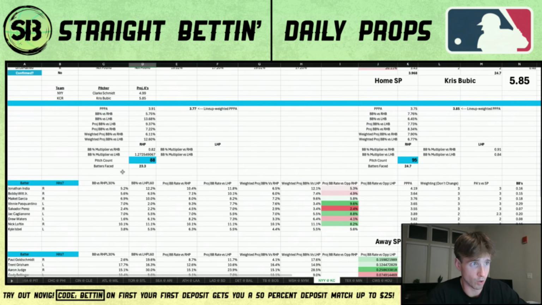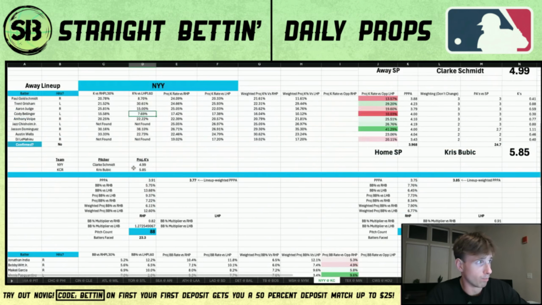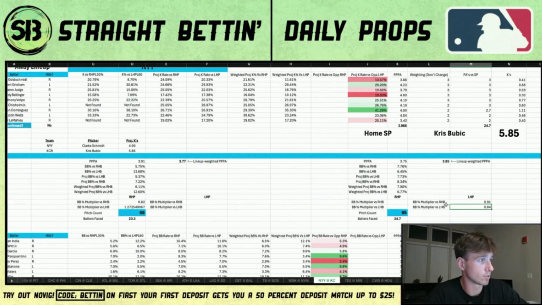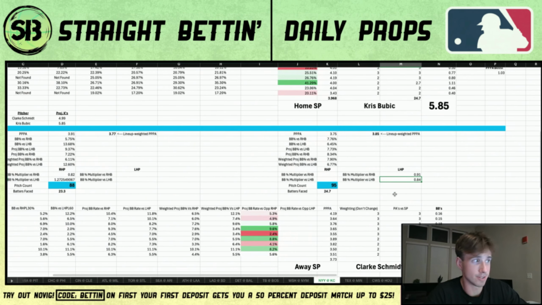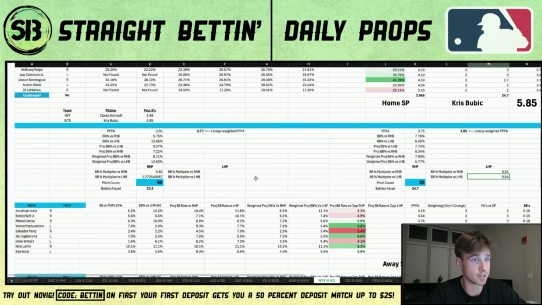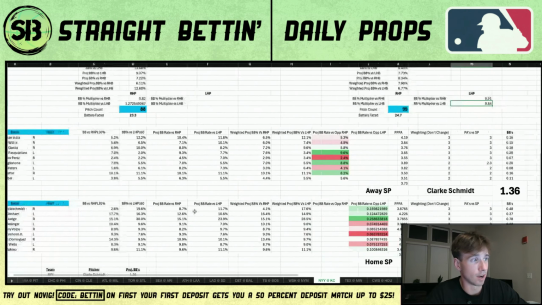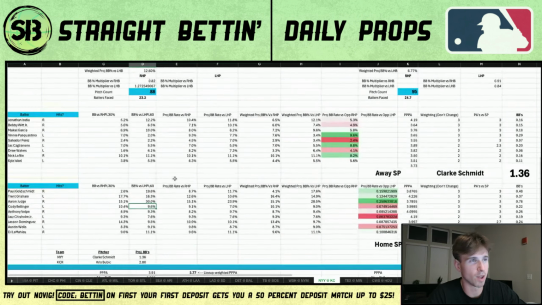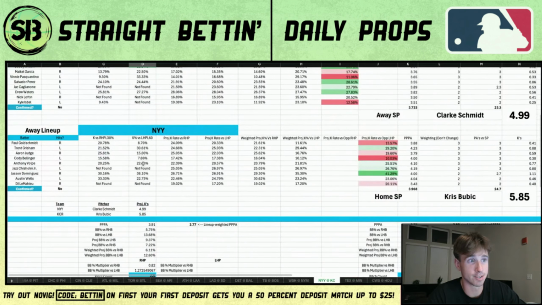So the other thing is walks, and I think that Bubic's numbers are down here, and yeah, so walk multiplier versus lefties, 0.84. So he's better at not walking lefties, which probably helps. Bellinger's overall numbers, right? Bellinger will walk against lefties a little bit, but it's not really the point. I think the big point is that he really doesn't strike out against lefties, which is very impressive